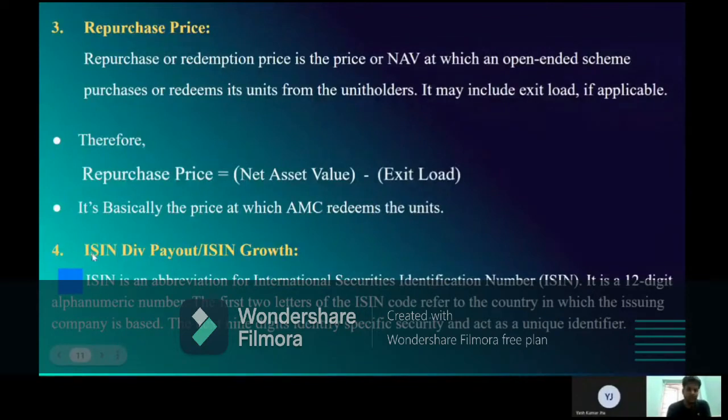And the fourth point is ISIN. ISIN is an abbreviation of International Securities Identification Number. It is a 12-digit alphanumeric code. The first two letters of the ISIN code refer to the country in which the issuing company is based. The next nine digits identify the specific security and act as a unit identifier.